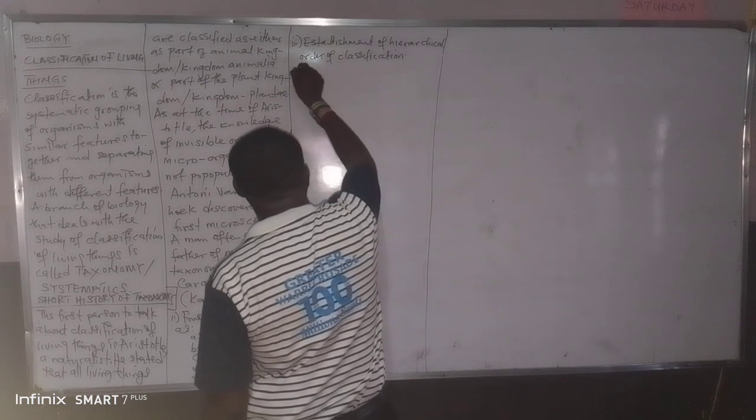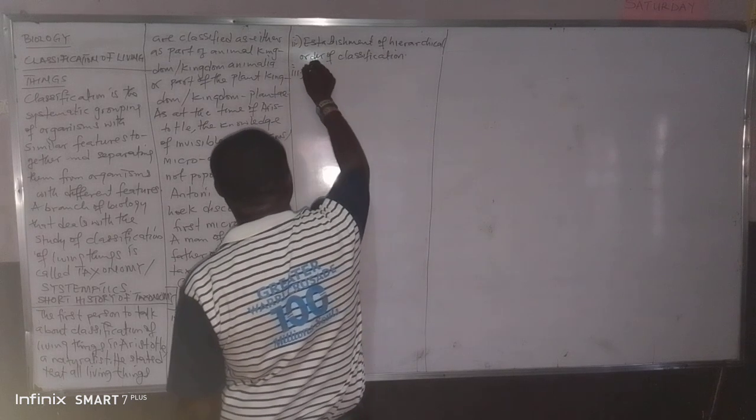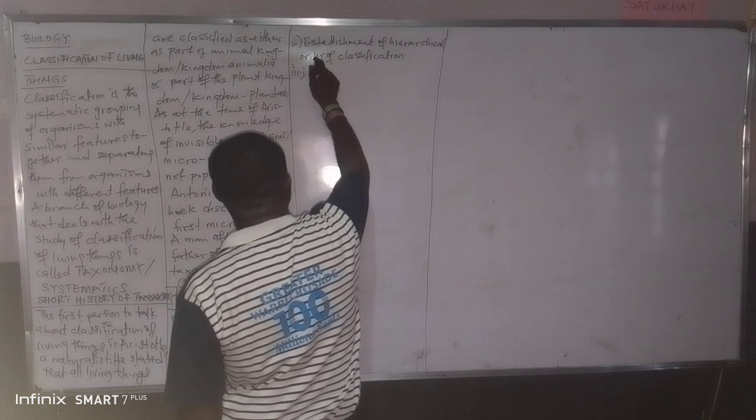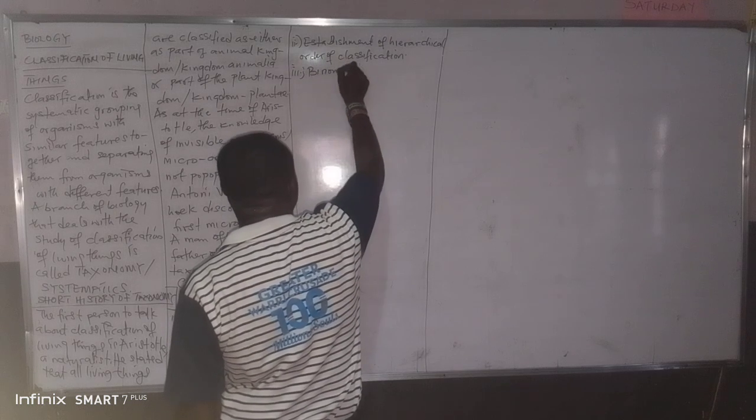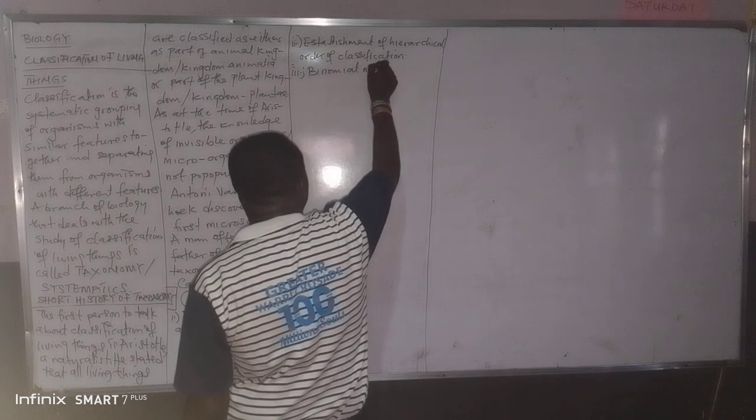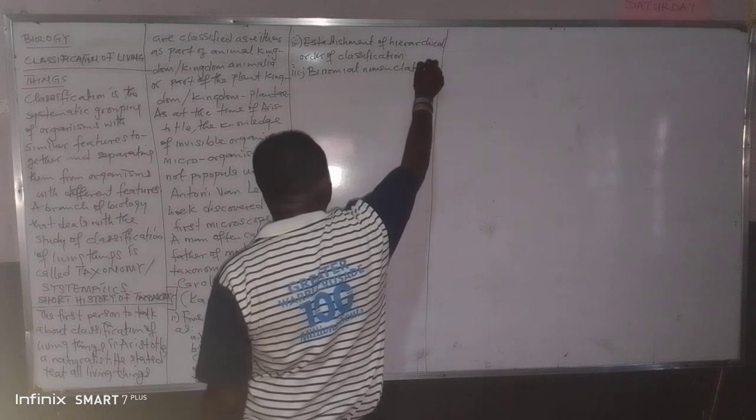And lastly, the establishment of binomial nomenclature. These are the three things Carolus Linnaeus did.